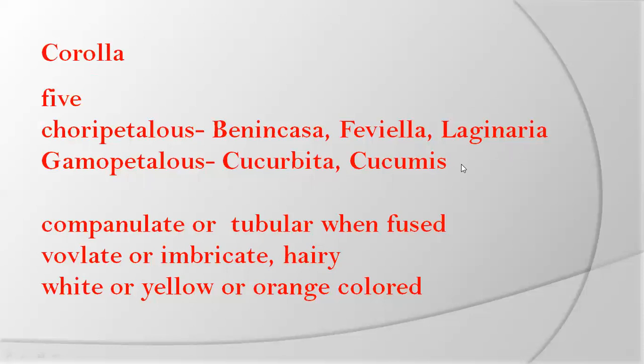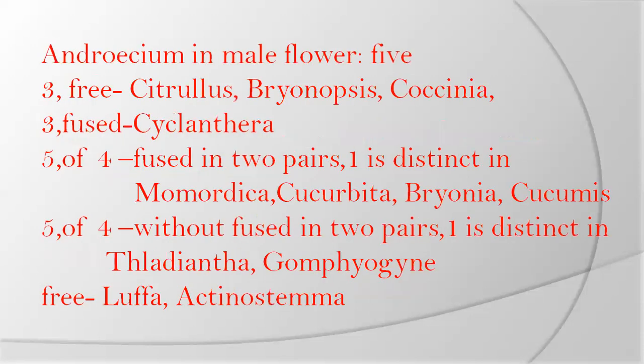White or yellow, hairy, margin wavy, and valvate. But in Momordica, it is imbricate. When petals are fused, it becomes tubular or campanulate. Valvate or imbricate distribution is there. Hairy, white, normally yellow or orange colored petals are seen in the flower.